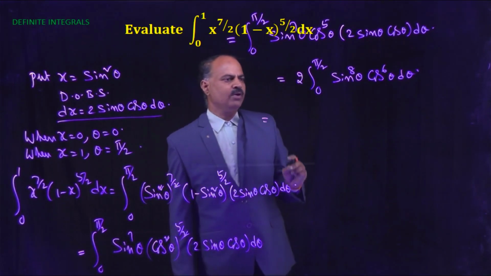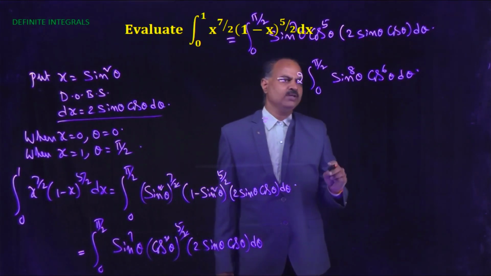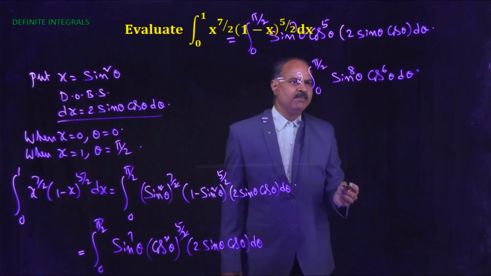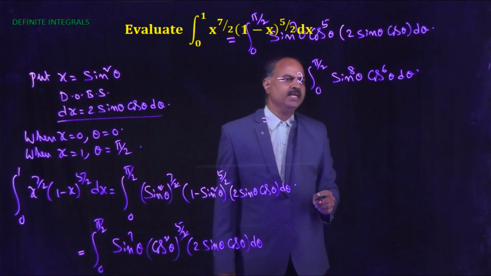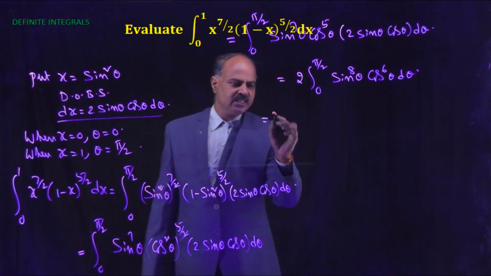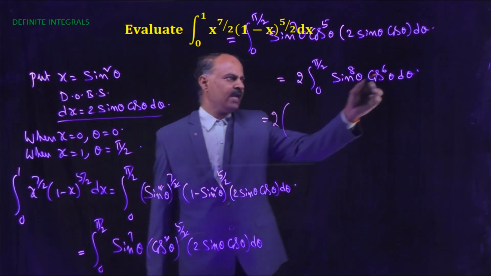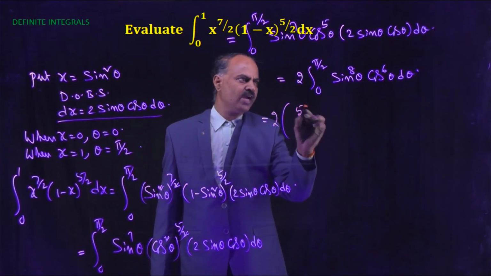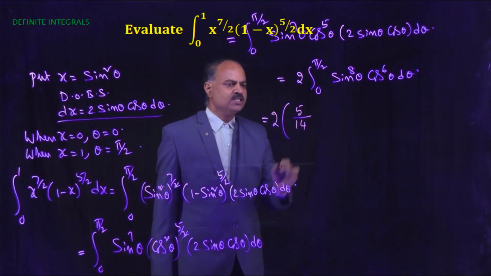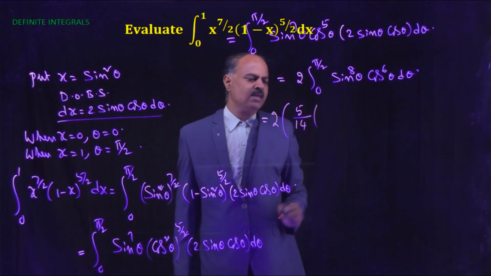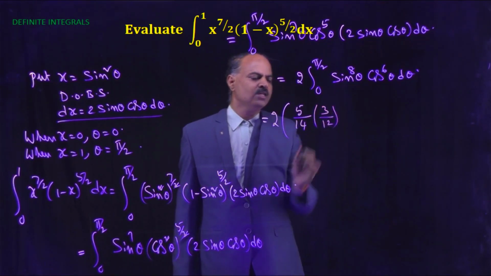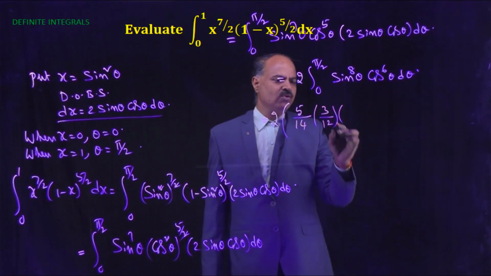We know that if I m comma n equals integral 0 to pi by 2 sin to the power mx into cos to the power nx dx, then I m comma n equals (n minus 1) by (m plus n) into I m comma n minus 2. Now here that is equal to 2 into (n minus 1), that is 5, by (m plus n), 8 plus 6, 14. Subtract 2 from numerator and subtract 2 from denominator. So here that is equal to 3 by 12. So next, subtract 2 from numerator.